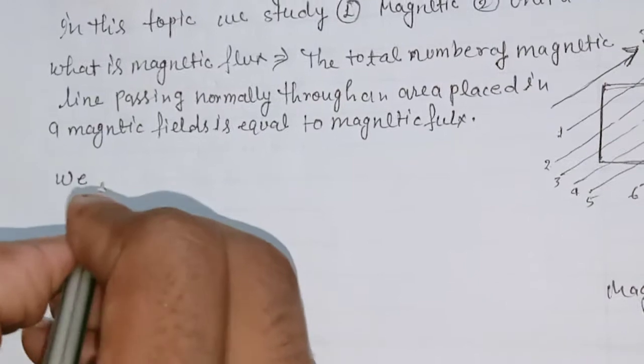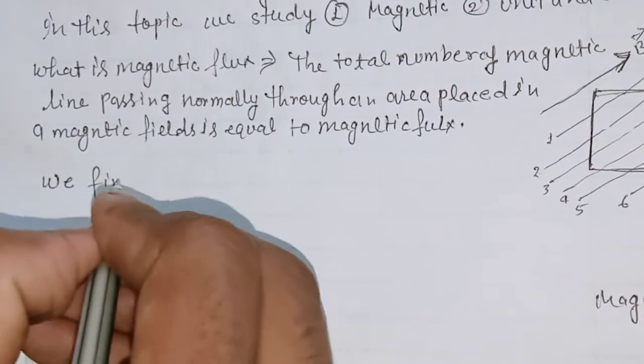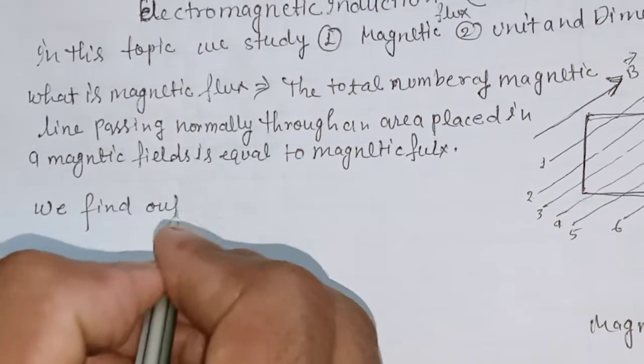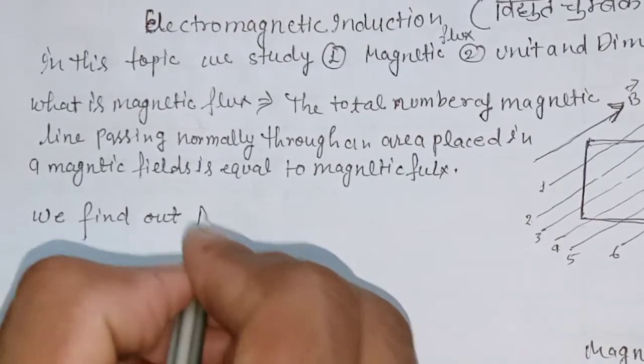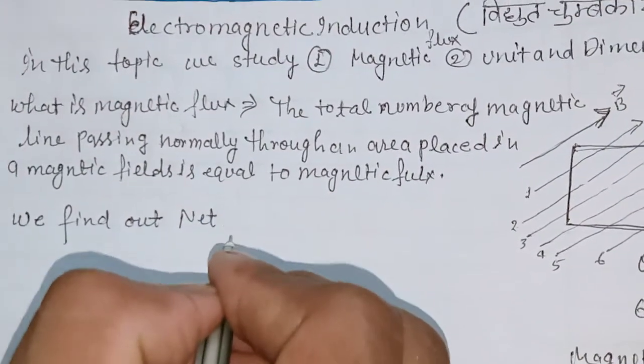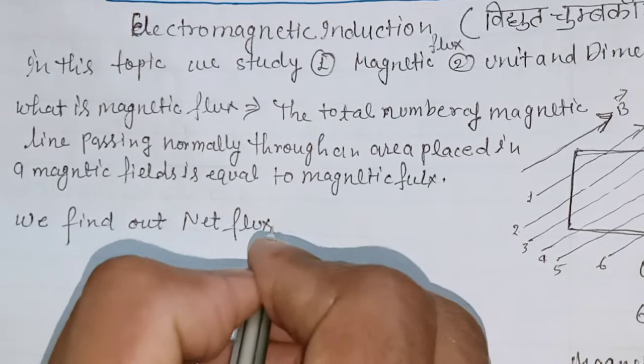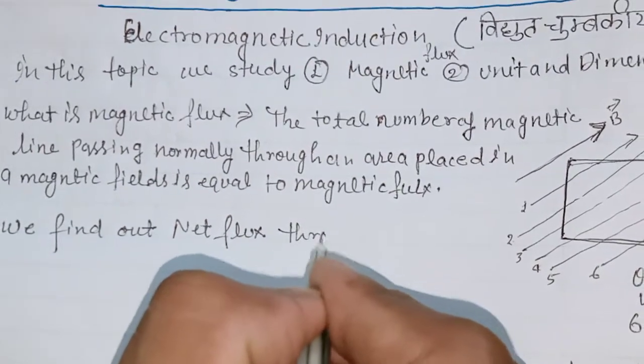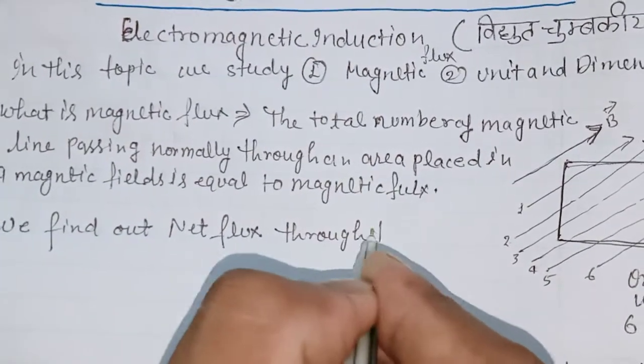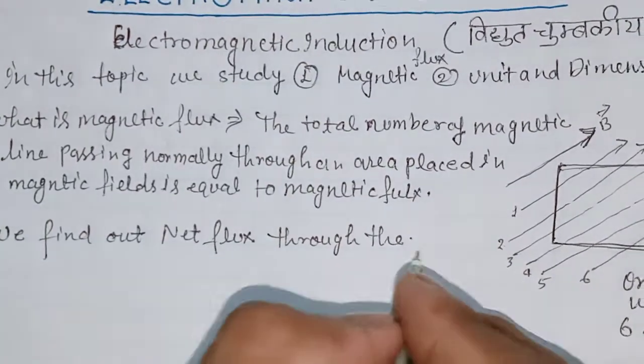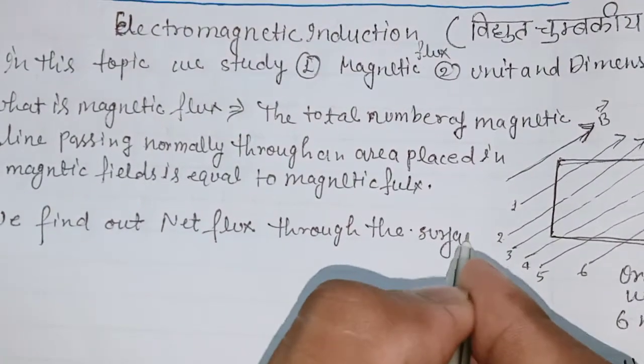we find out the net flux through the surface.